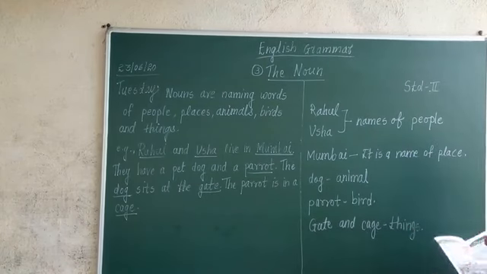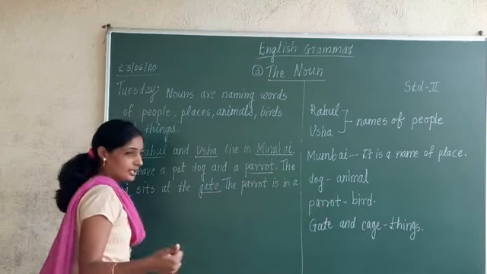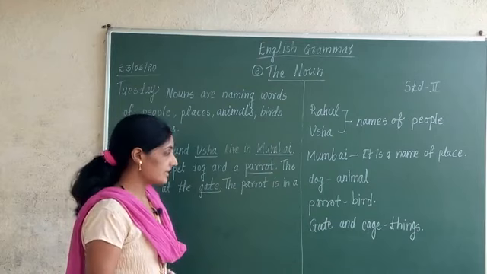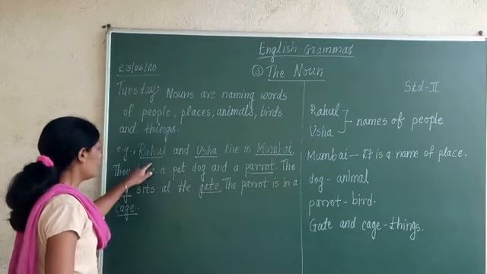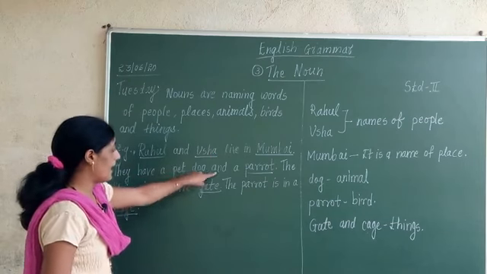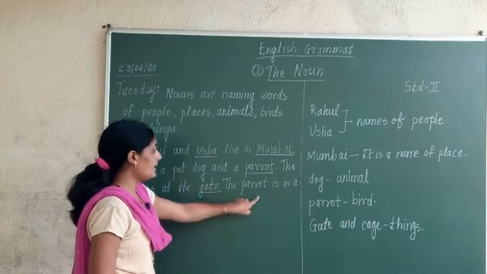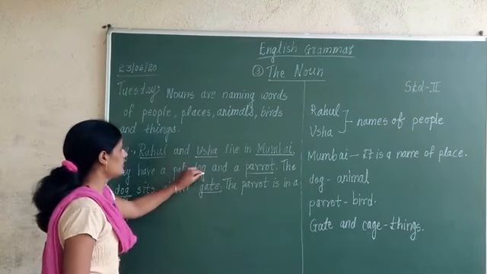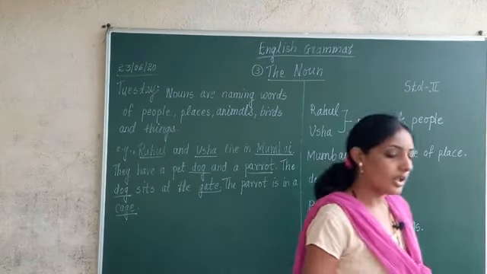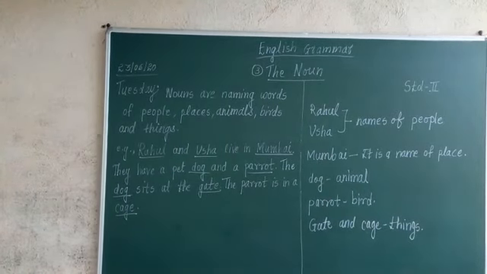Now just see, in one example only we have taken name of a place, name of people, name of animals, name of birds, name of things. Once again I'll repeat. Rahul and Usha live in Mumbai. They have a pet dog and a parrot. The dog sits at the gate. The parrot is in the cage. Correct? These all words which I have underlined, those all words are what? They all are nouns.